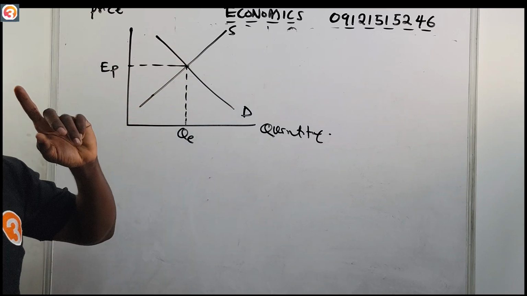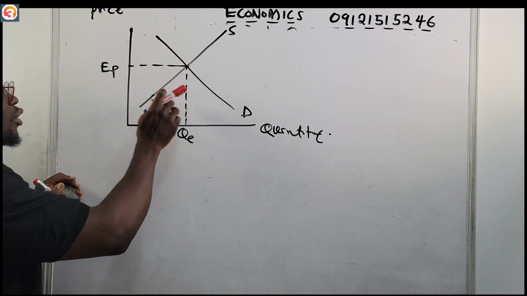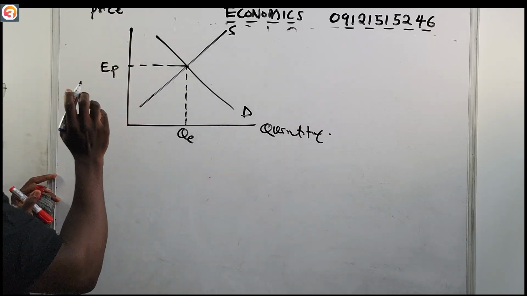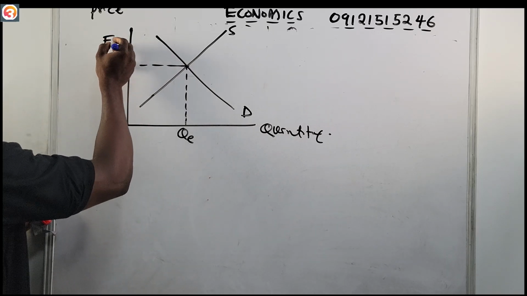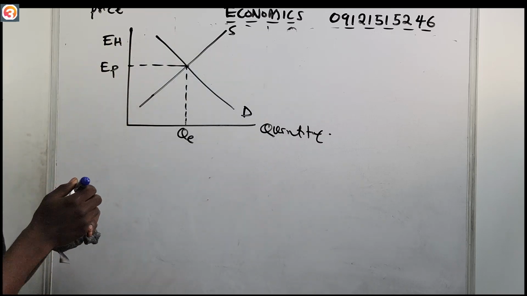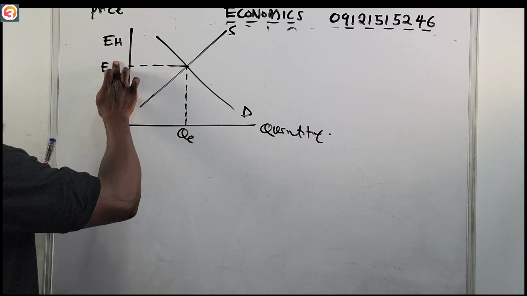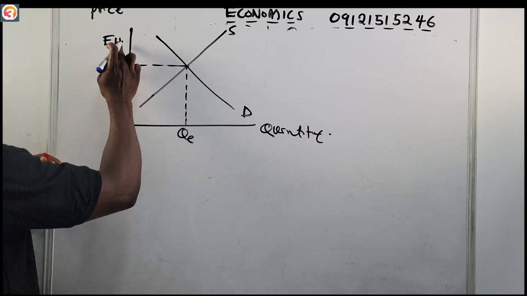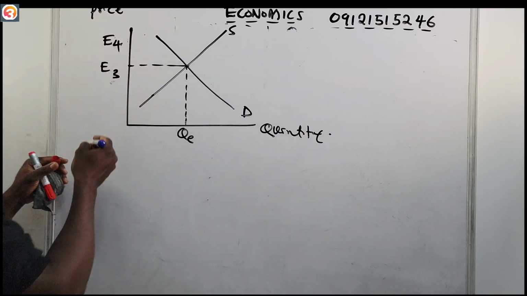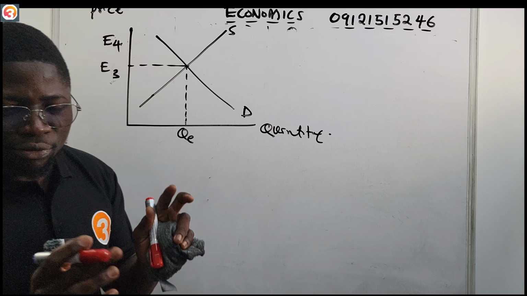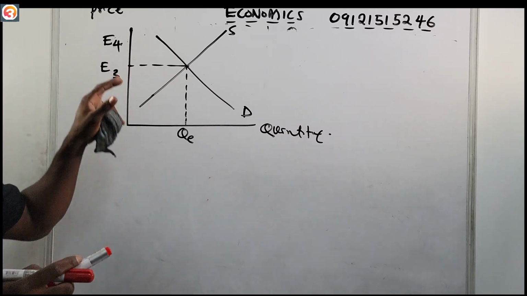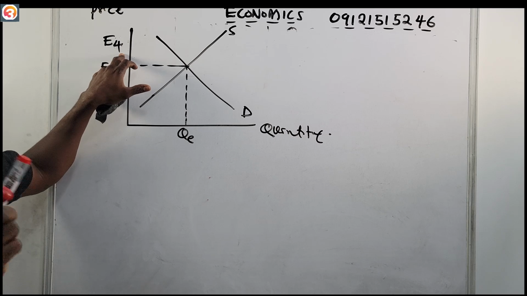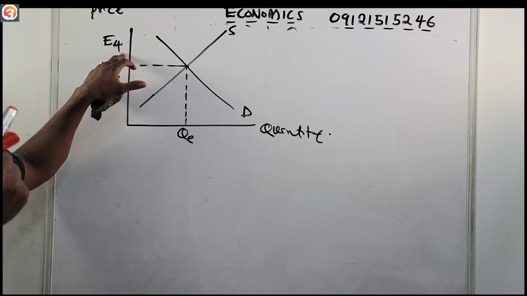Now, if the price of this particular product we are considering increases, for example, it goes here. Let's say this one was E1, or E3 itself, E3, then it now increases to E4. What do you think will happen? What will be the effect of this increase in price?